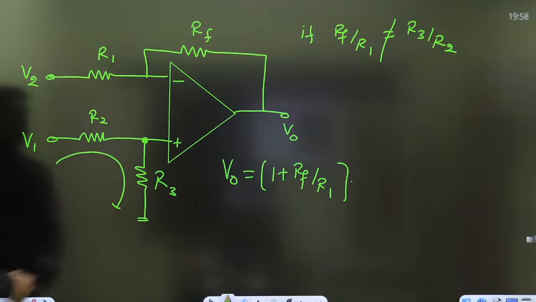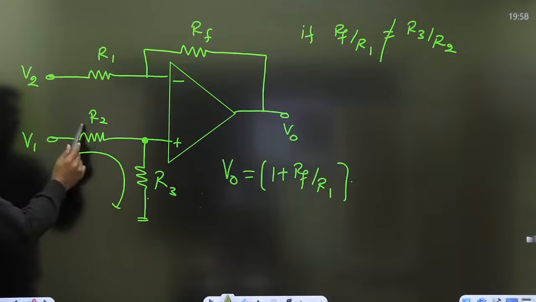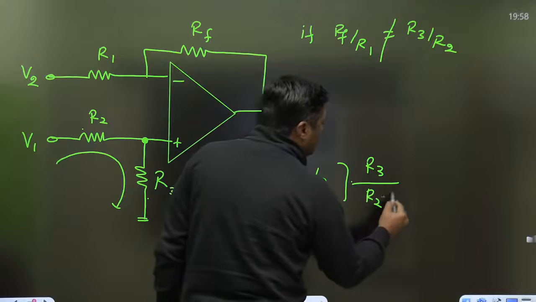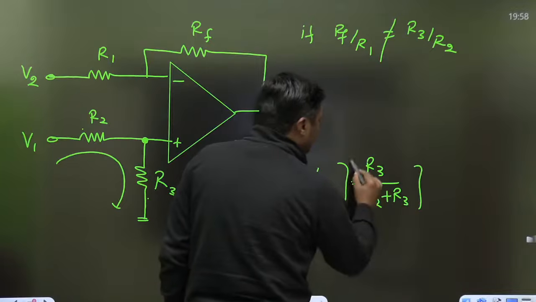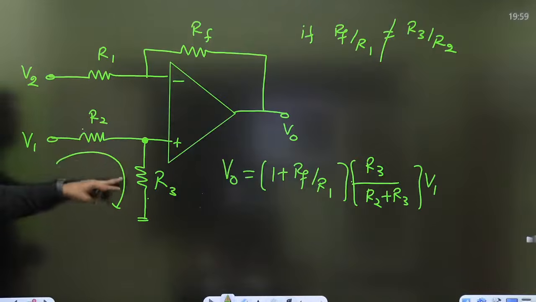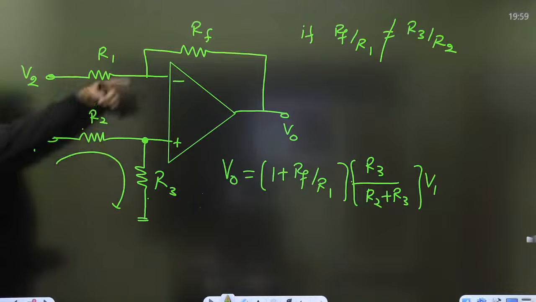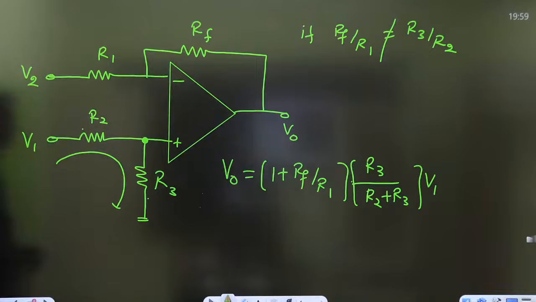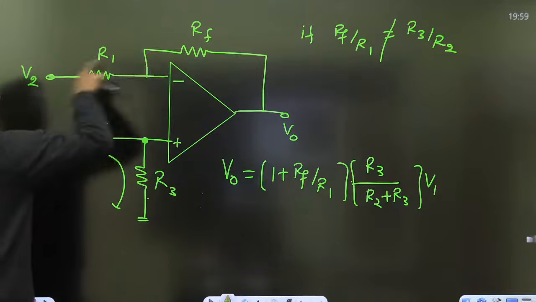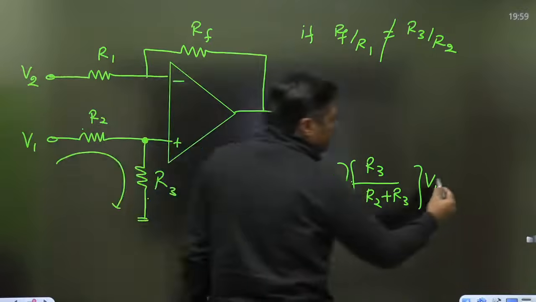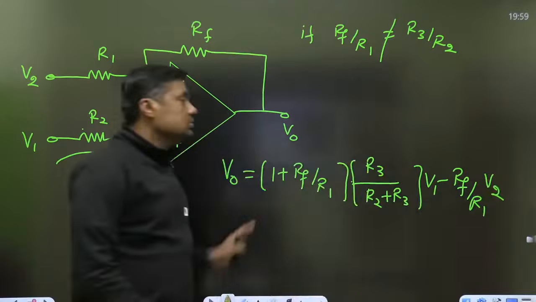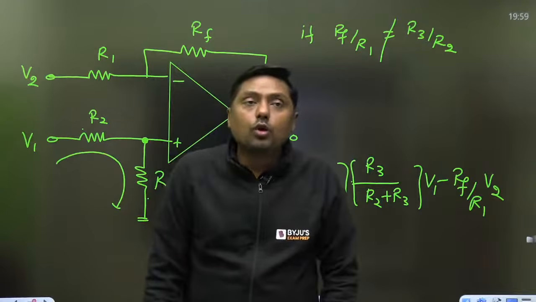According to the voltage division rule, what is the voltage? R3 upon R2 plus R3, into V1. That is the voltage at this point, and it is a non-inverting operational amplifier, so it is multiplied with 1 plus RF by R1. Then minus RF by R1 into V2, because it is an inverting terminal.